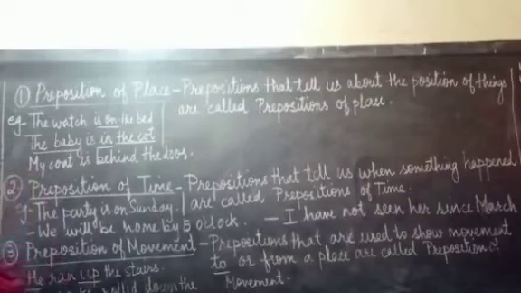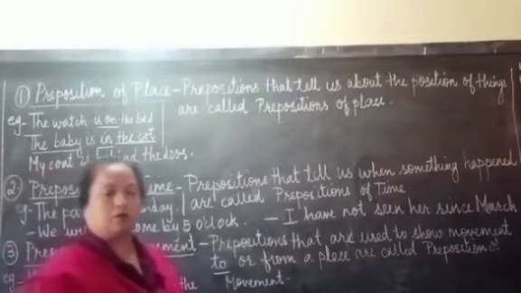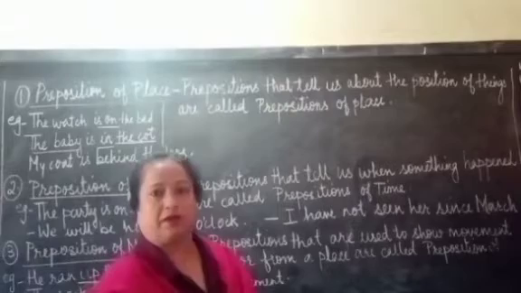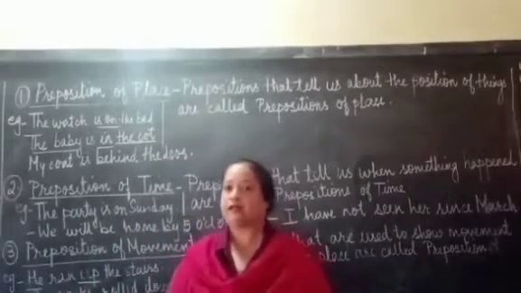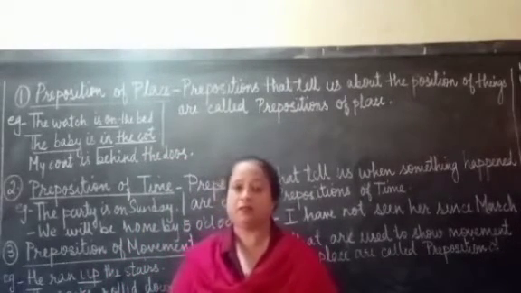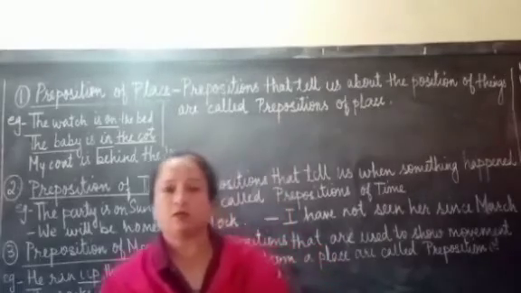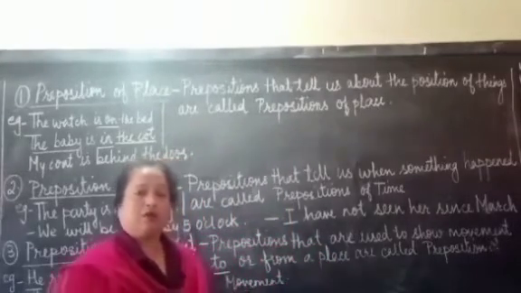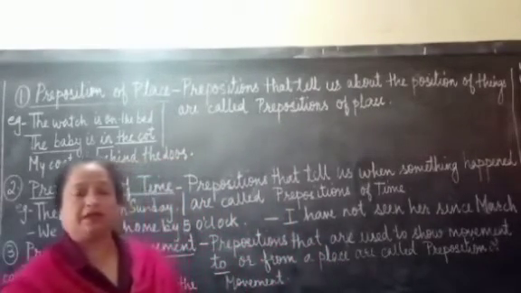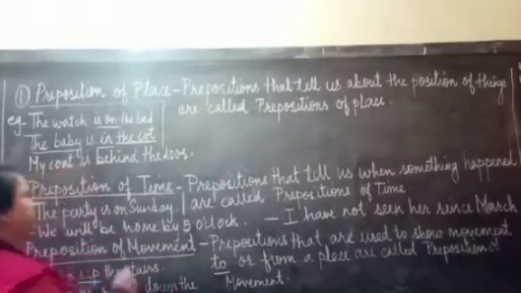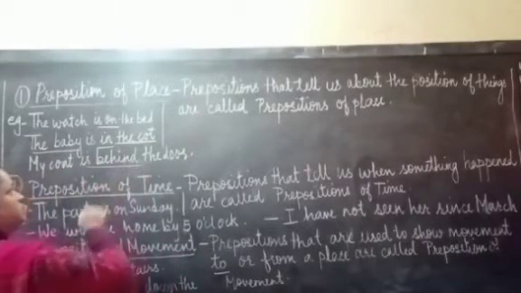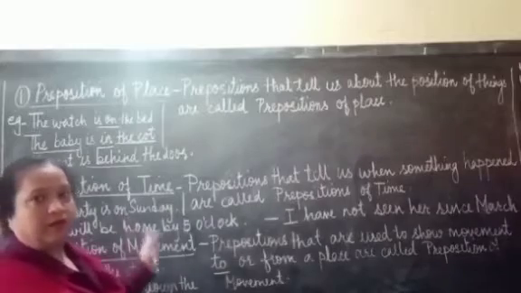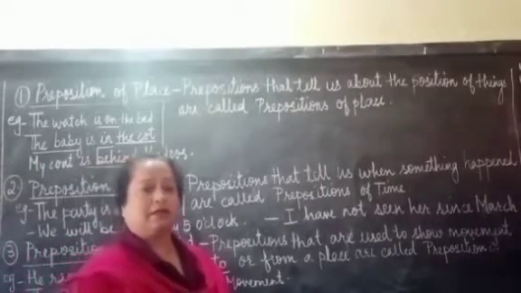Likewise, we have my coat is behind the door. So once again, we want to know the relation between the coat and the door. So what is the relation between both these nouns? Behind. The word behind tells us about the place where the coat has been kept. So behind is the preposition in this sentence.